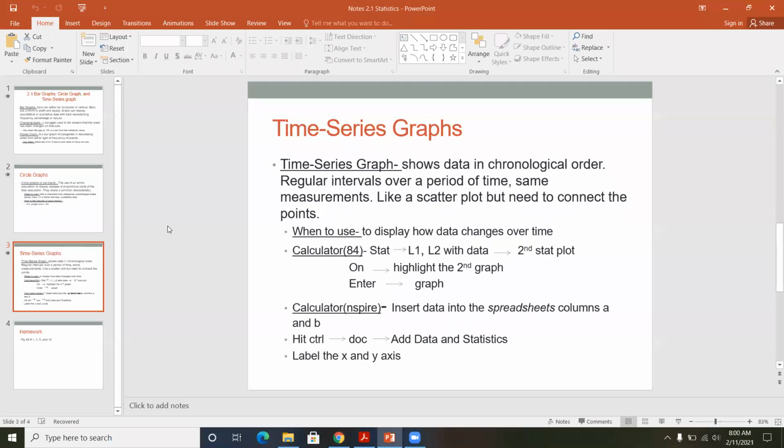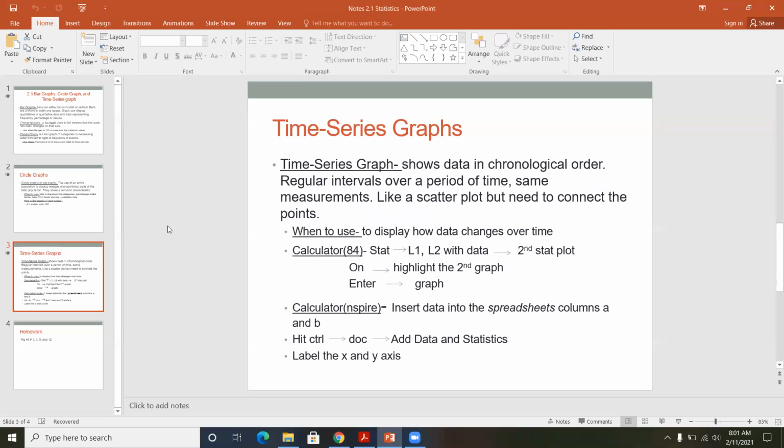All right, the last graphic that we'll talk about will be the time series graph. So the time series graph is just going to be a line graph, meaning you're going to start by making a point at your first data point, and then you're going to plot all your other points, and then you connect them with a line. So this graph is going to start at your first point and end at the last one. It doesn't connect down unless your first or last value were to be, say, 0. So it's just going to be a line graph that's going to be floating in your coordinate grid. And again, you do want to connect all the points.